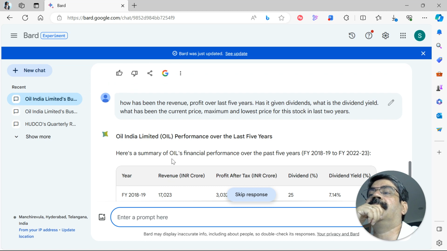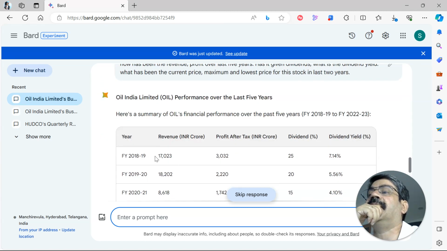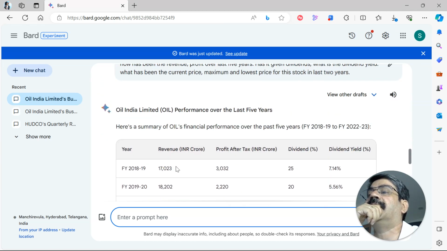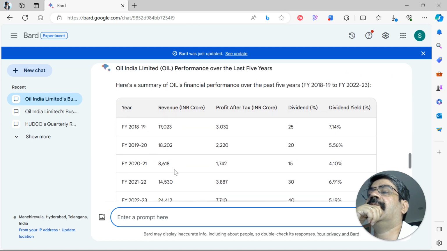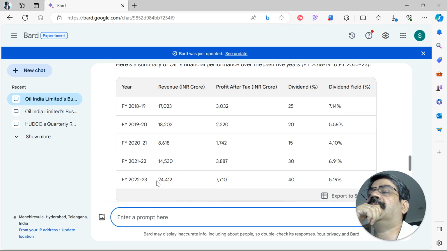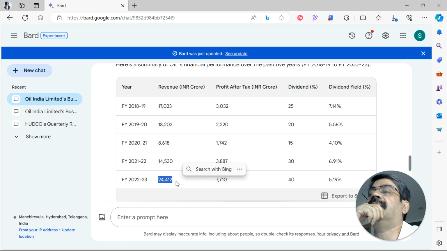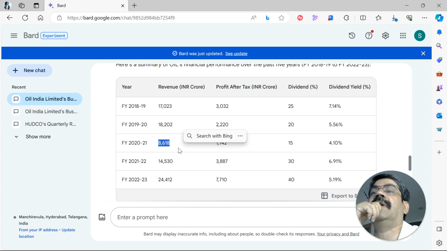Okay, it brings it up. It is indicating that the revenue has been in the range of 17 to 18k, and then in 22, 23, it has been 24,412. So other than 2021, which was a tough year for most of the industry, it has been fairly good. And look at the way it has formatted this, and you can also export it to Sheets if you want to do further analysis and bring in different numbers.